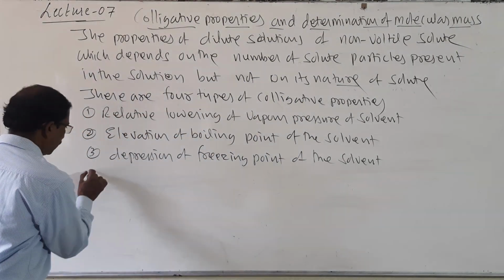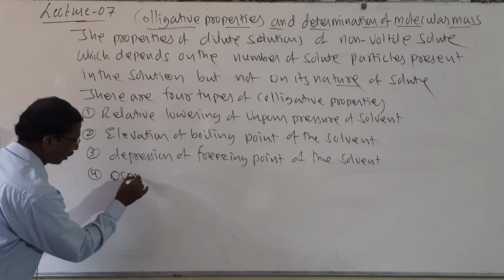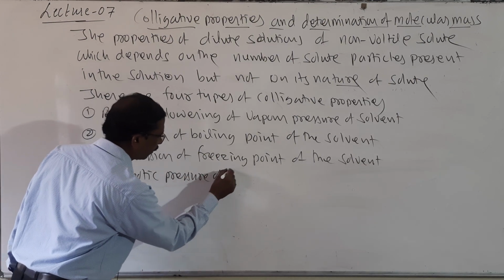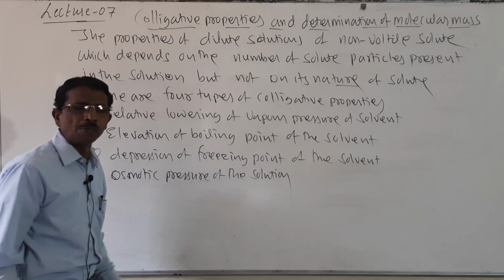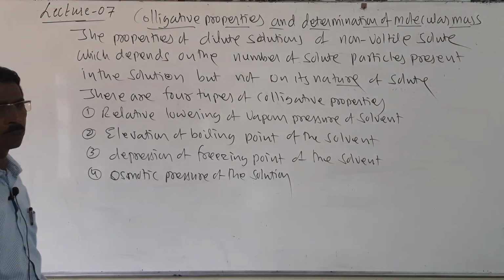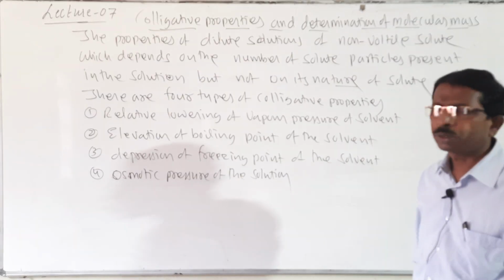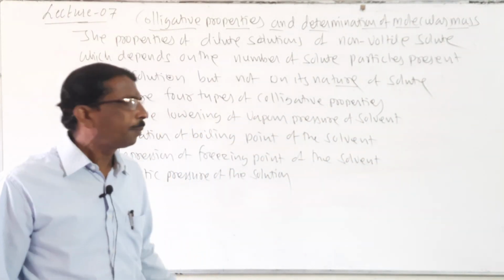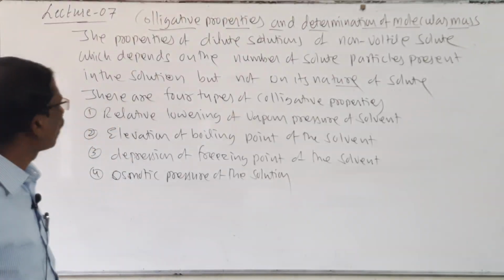And last one, osmotic pressure of the solution. Look here students, these are the 4 types. They may ask a 2 marks question also: name the colligative properties. So now let us discuss one by one.